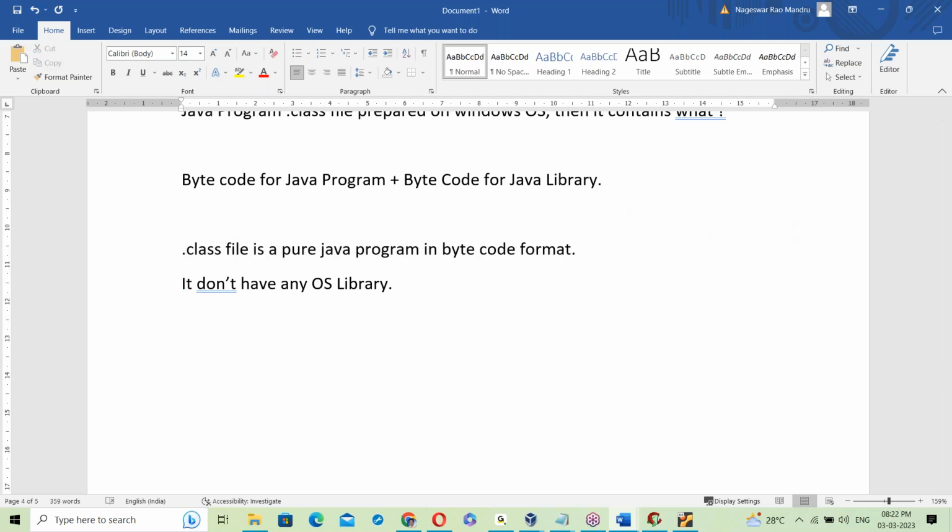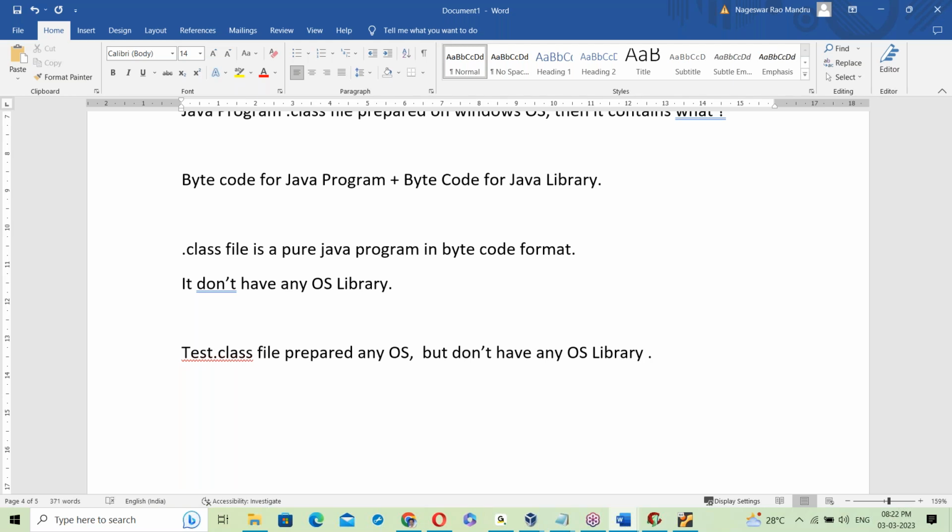Okay, fine. Suppose a tested dot class file is prepared on any OS, but it doesn't have any OS library.